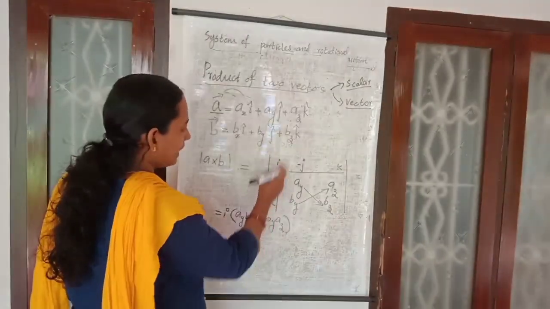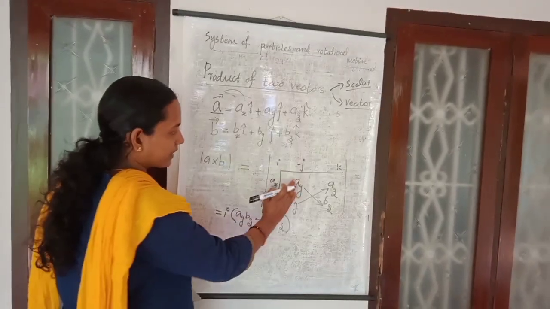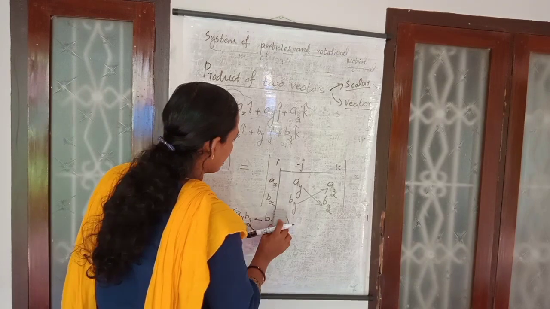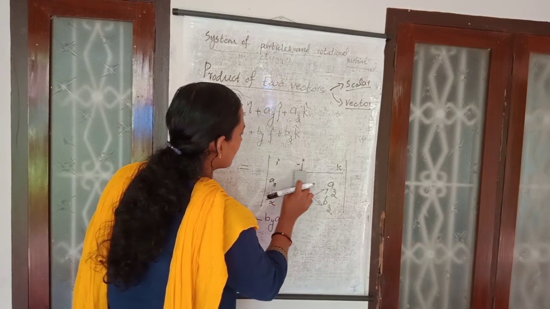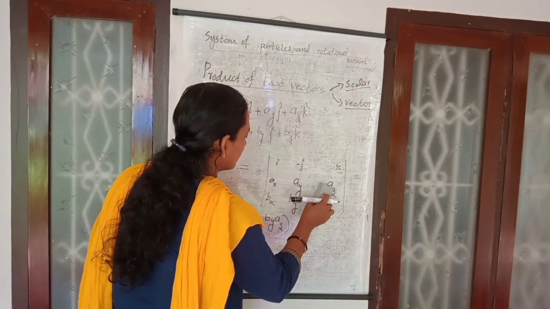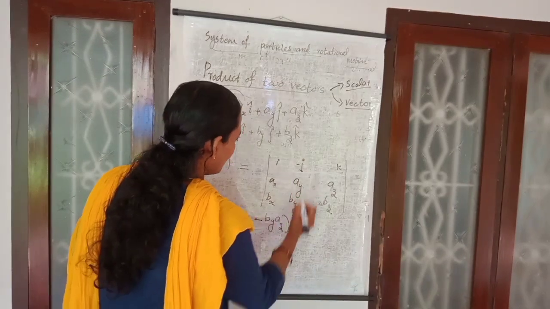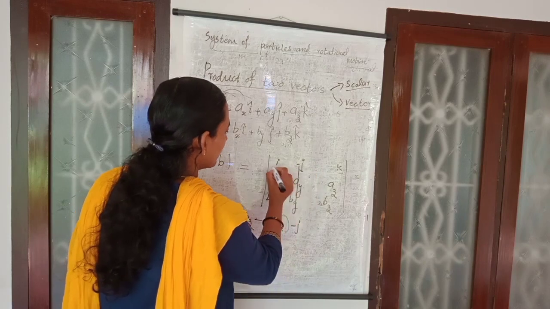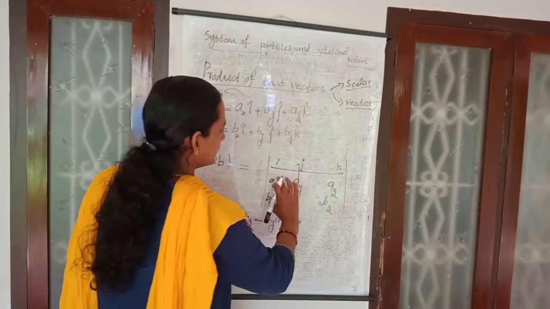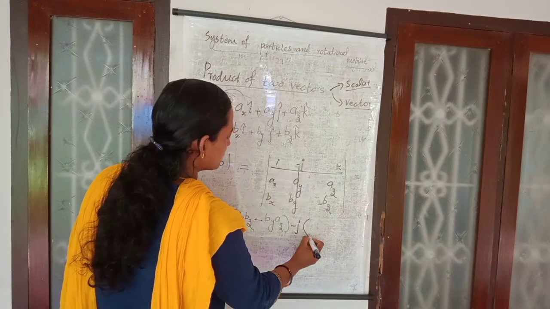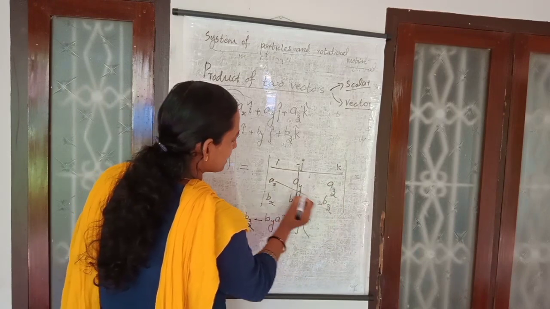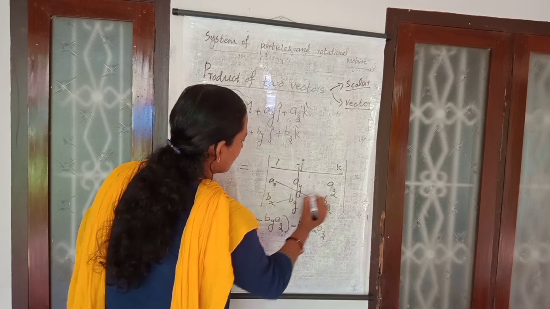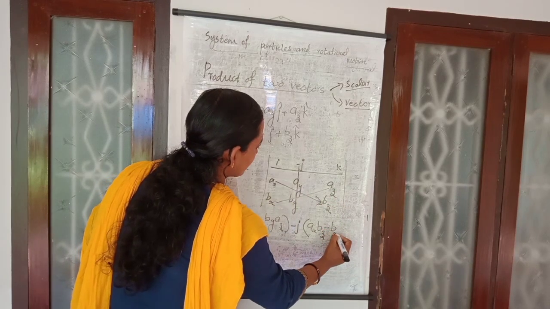While you choose i, remove the i part and consider the remaining two. In the same way, next is j. When you consider this j, it is minus j. Remove this one, consider the remaining, therefore it is j times Ax Bz minus Bx Az.